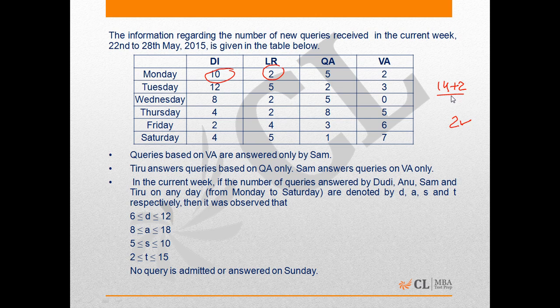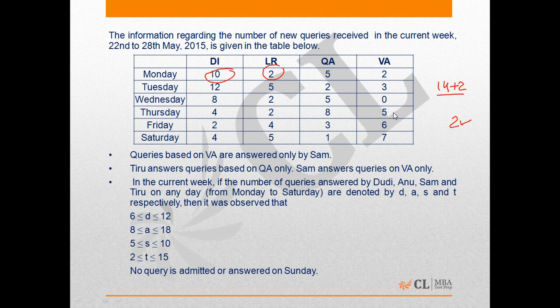So one may think he could have answered 10 queries on that day, but we have to take care of one very vital piece of info, that he answered at least 5 queries on each of the 6 days of the week. But had he answered 10 queries on Monday, then this condition would not have been fulfilled.